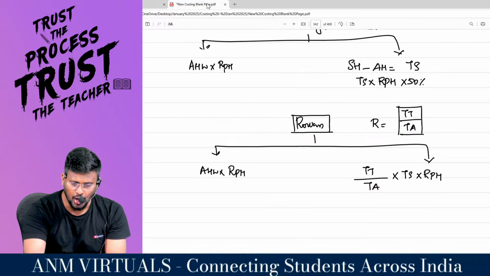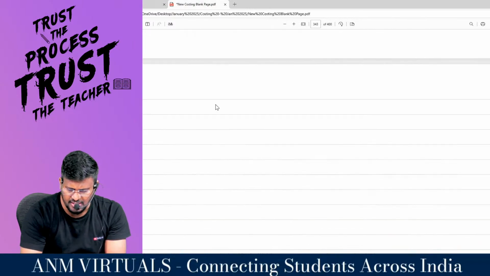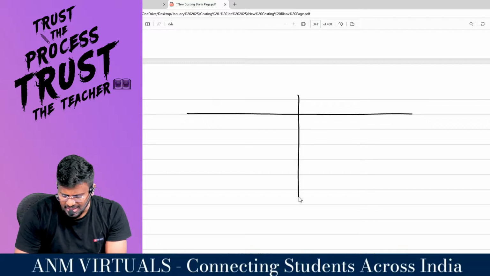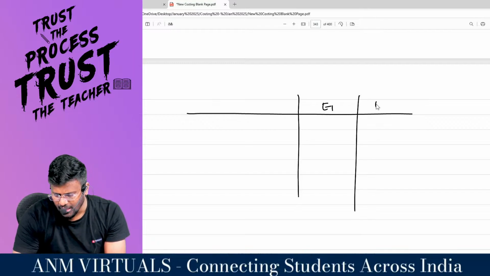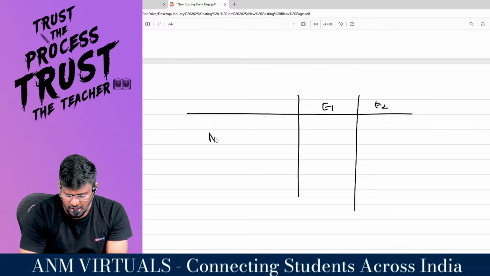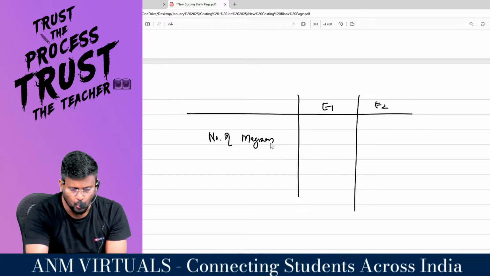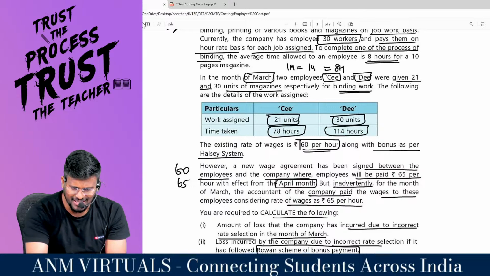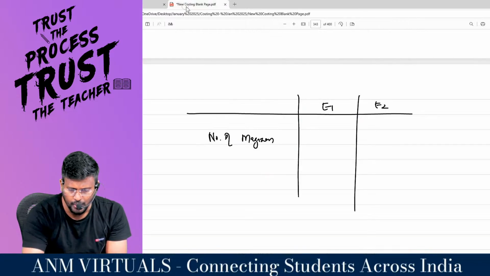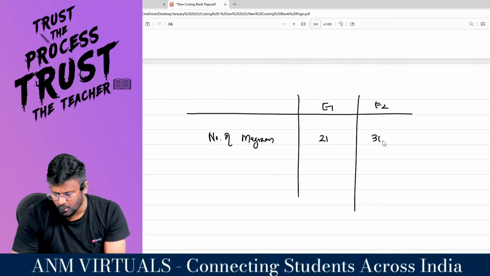Fine. So, how many employees are there? Two employees are there, my dear lovable students: employee 1 and employee 2. First of all, how many magazines they were given for work is the question. So the work assigned is 21 units and 30 units.